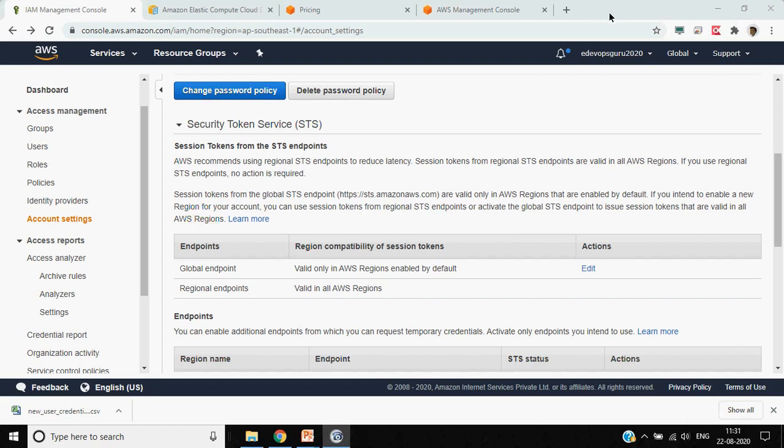Session tokens are kind of similar to an API key, but an API key remains the same for a particular service. Conceptually, at a very high level, you can say it is similar to an API key, but it is actually different.